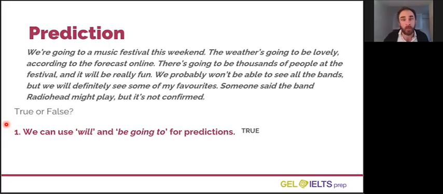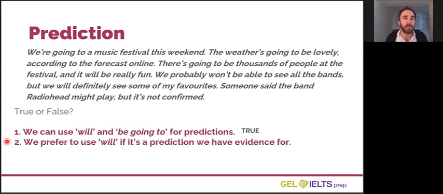This is true. The weather's going to be lovely. That's a prediction. It will be really fun. That's a prediction. Number 2. We prefer to use will if it's a prediction we have evidence for. Is this true or false? Look at the text and then look at the question below this video and choose the correct option, true or false.